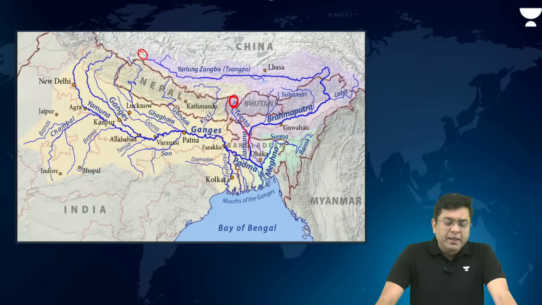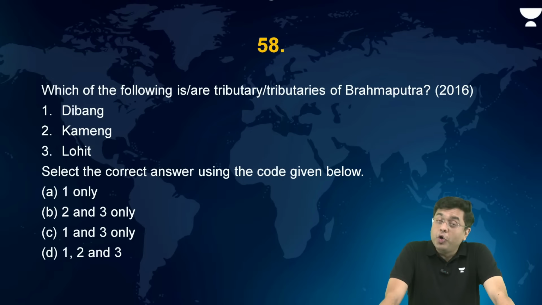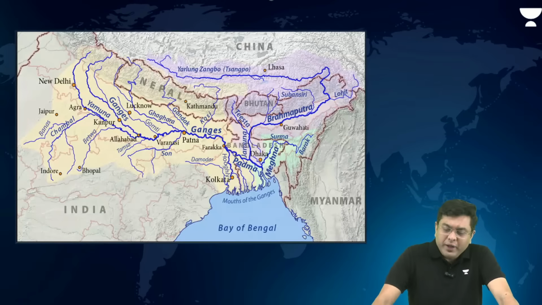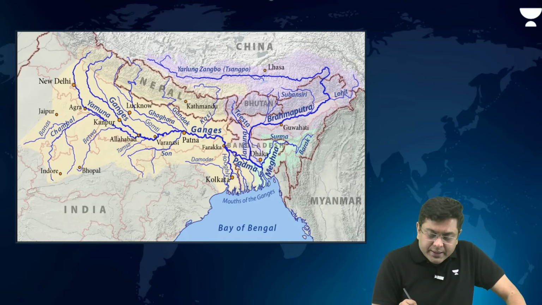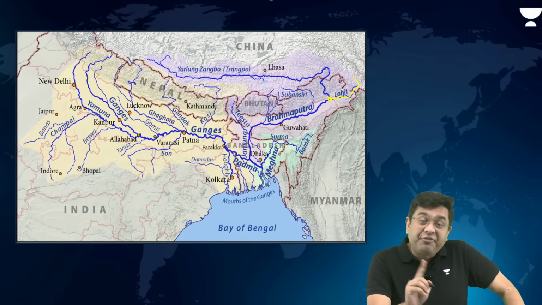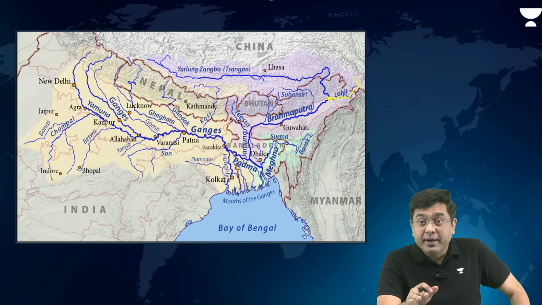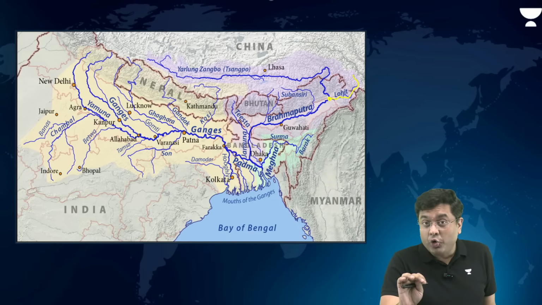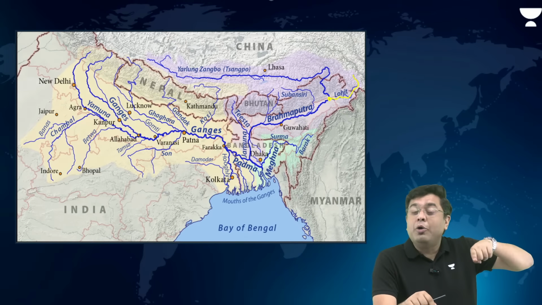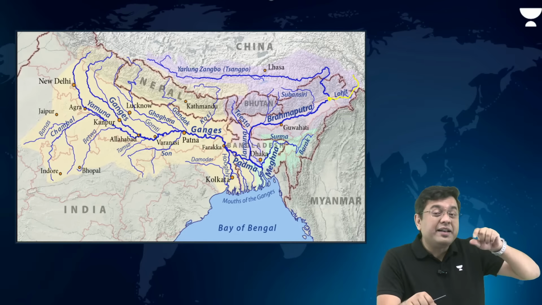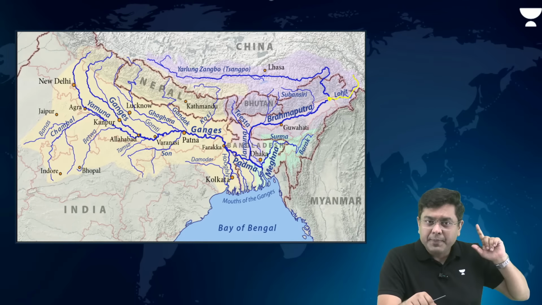Okay. Now, which of the following is or are the tributaries of Brahmaputra? Dibang, Kameng, and Lohit. Out of these, all of them in fact form the tributaries of Brahmaputra. Lohit is the one which meets the earliest, at the region around the town of Sadia. After this, Brahmaputra enters the plain area. Prior to the meeting of river Lohit, the river is moving through the mountainous terrain in Arunachal. That is where it is known by the name of Siang.